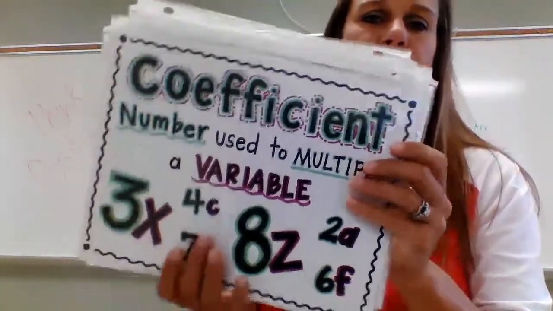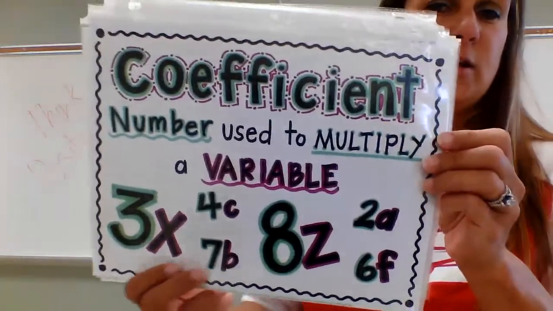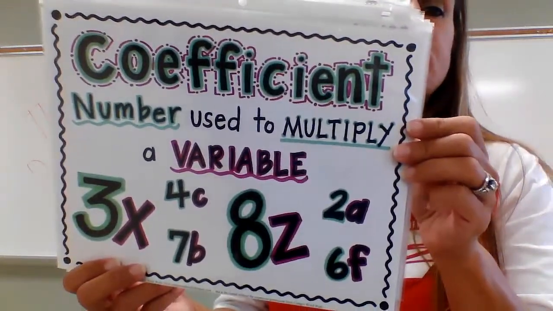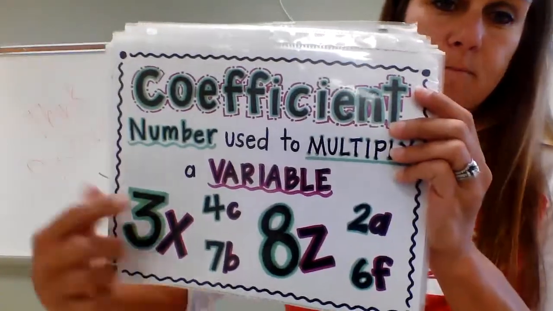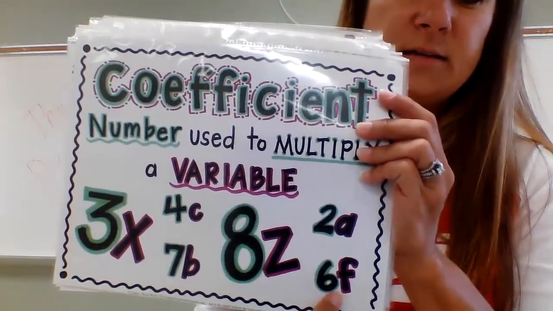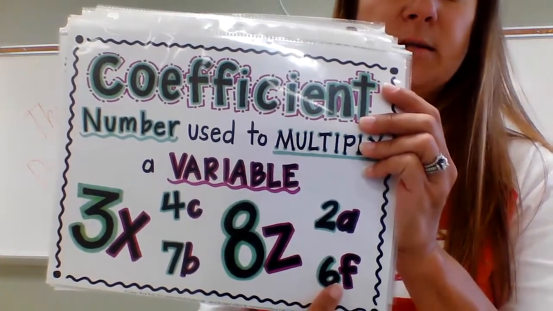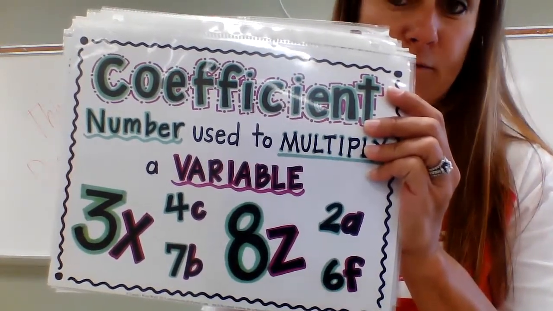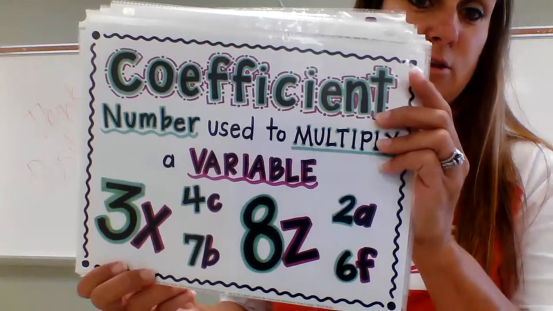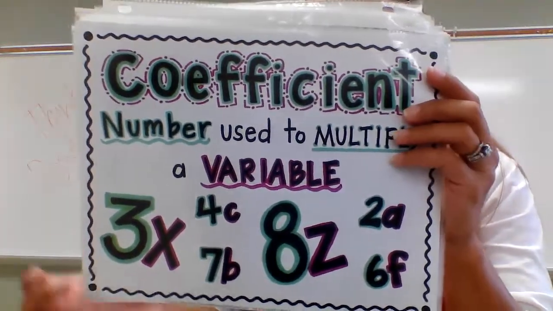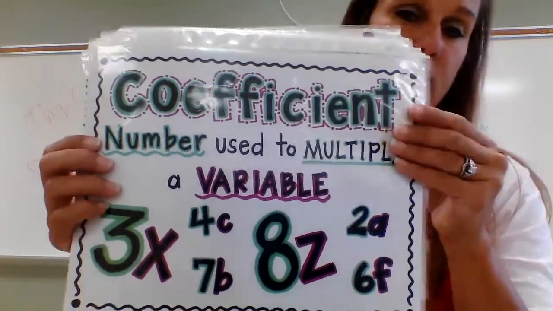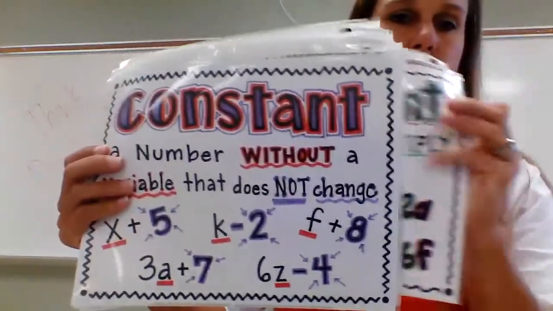The next one is coefficient. The coefficient is the number that is multiplied by the variable. So in this example, here the 6 would be the coefficient because it is multiplied by the variable f, okay? You can see in the 3x, the 3 is the coefficient. So the number that is multiplied by the variable is called the coefficient, okay?